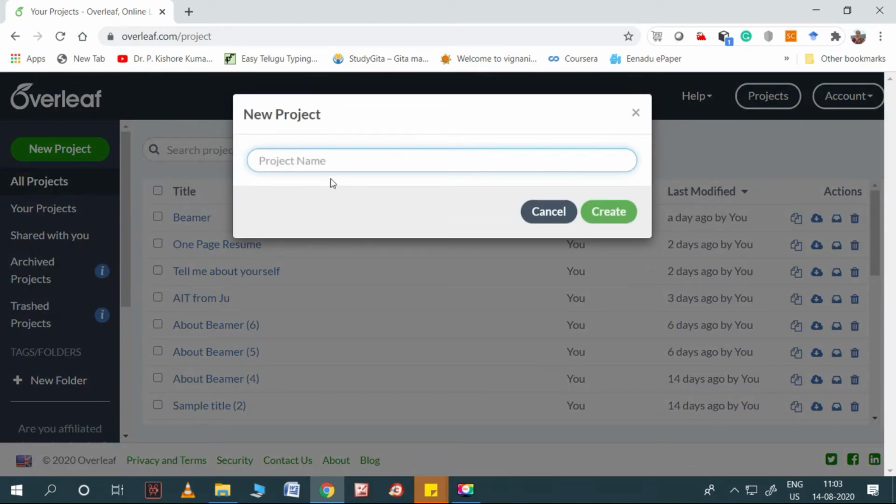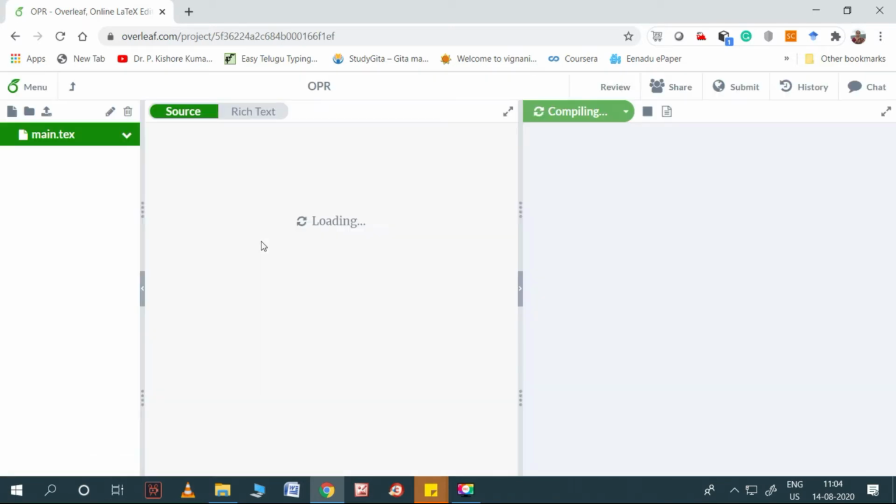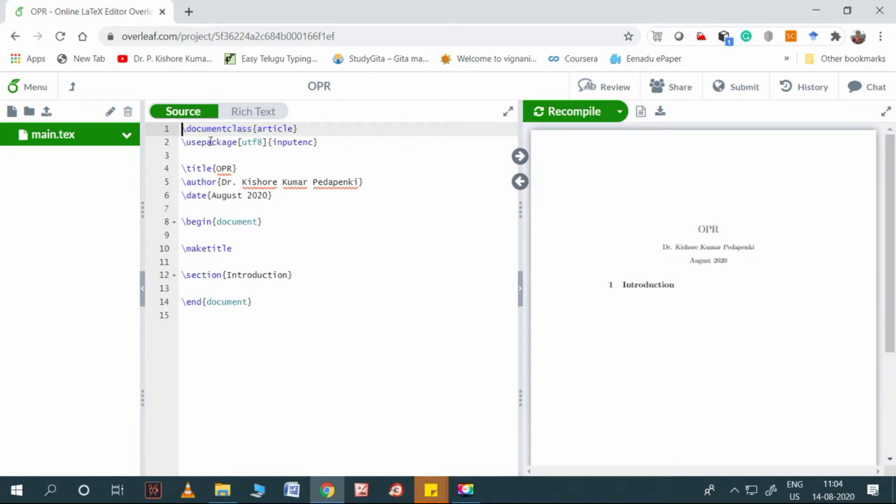So let me write the project name as one page resume, OPR. Great. Now it will open. This is the advantage of Overleaf, because it directly shows some of the contents like title, author, date, and everything. Some parts have already come, but we want to improve the program according to our wish. That can also be done.